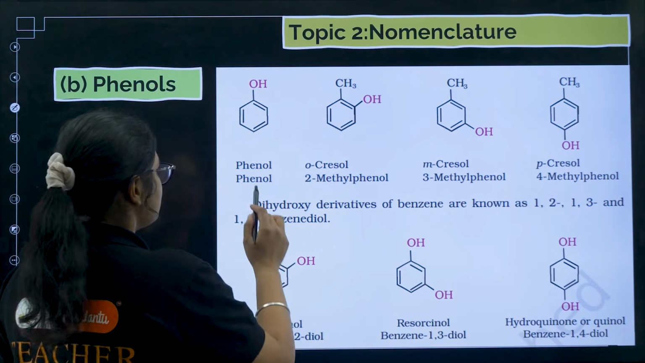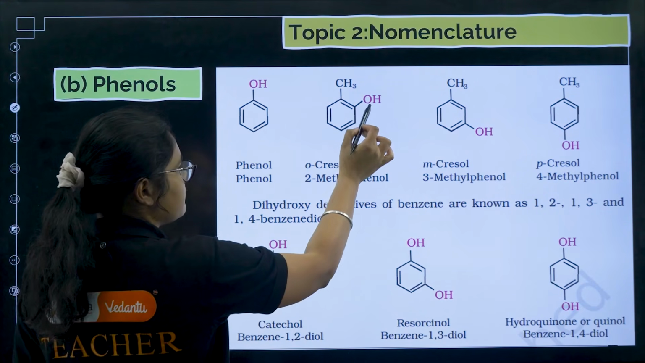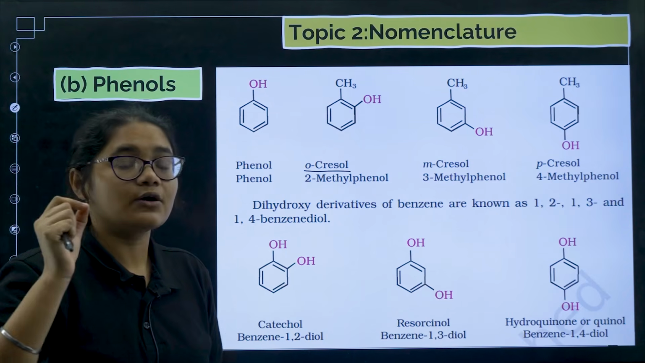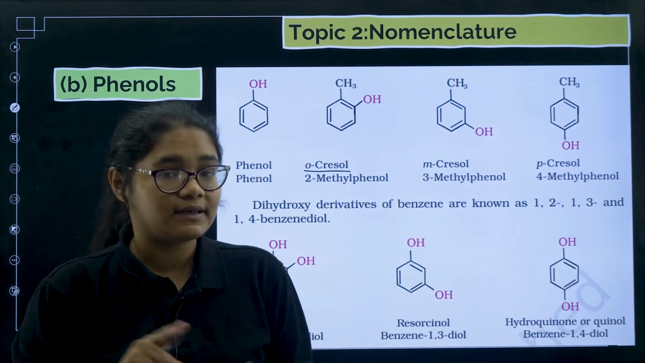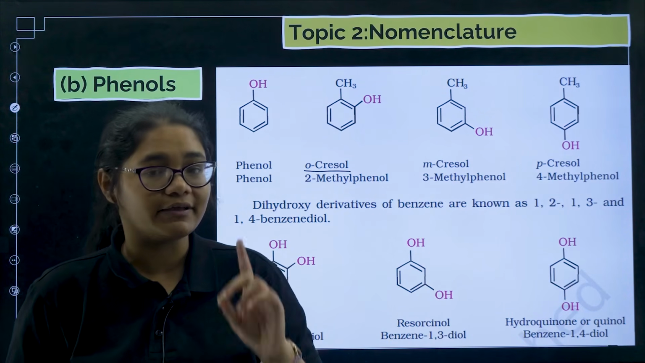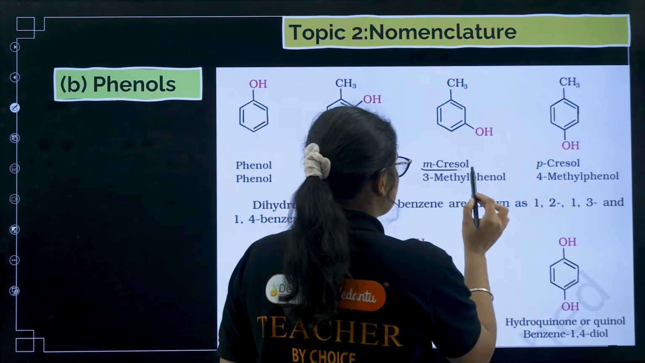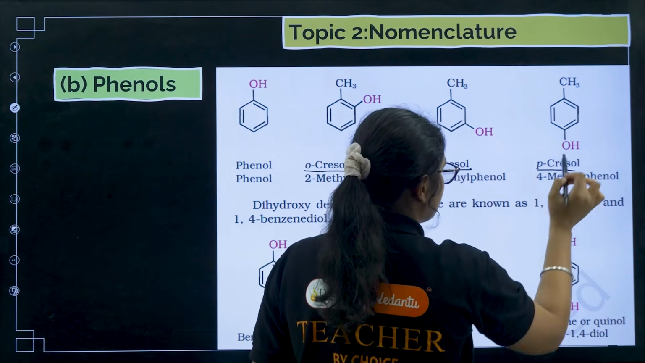If you have one OH group, that is phenol. If you have OH and CH3, that is called orthocresol. In questions, the common name will be given, the IUPAC name will not be given, so make very sure that you learn these structures correctly. Next we have metacresol, and then we have paracresol.